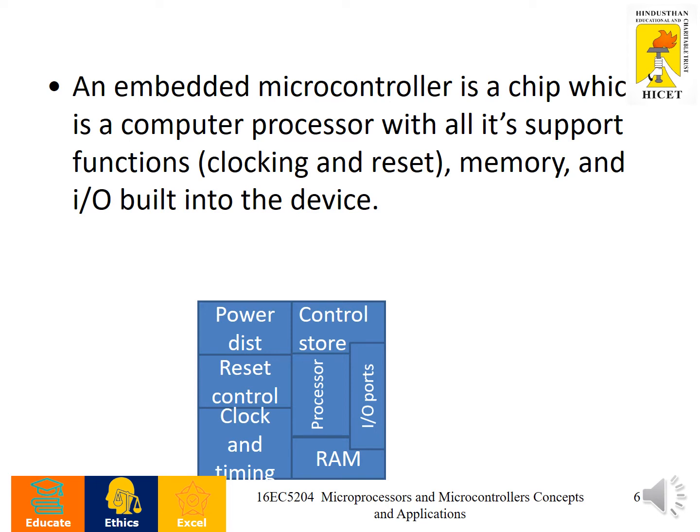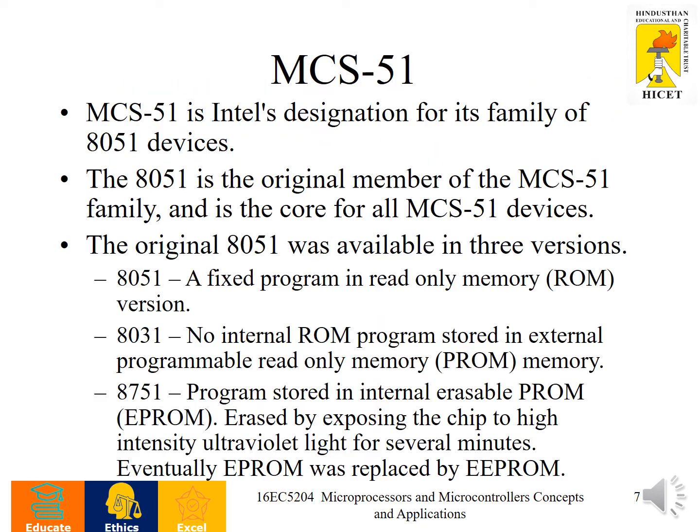This diagram shows the general block diagram of the 8051 microcontroller or any other general purpose microcontroller. It consists of a power distribution unit, a control and store unit, the main CPU processor, I/O port facility, random access memory, the reset control unit, and also clock and timing. An embedded controller is a chip which is a computer processor with all its support functions like clocking and reset, memory, and I/O built into the device.